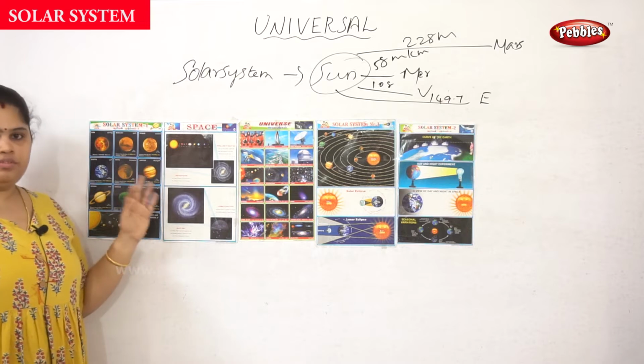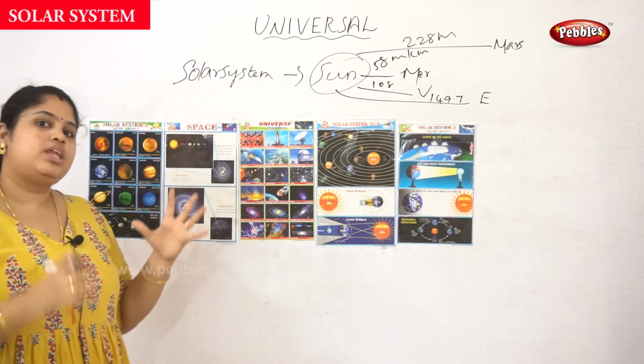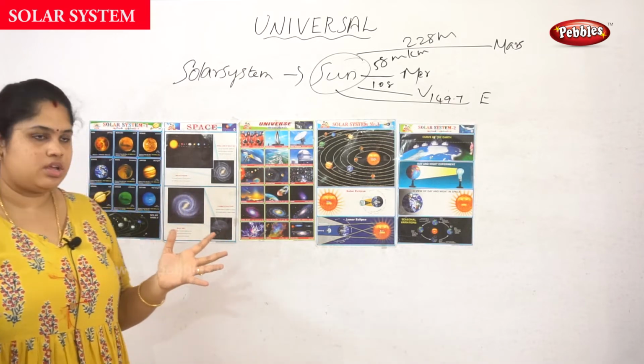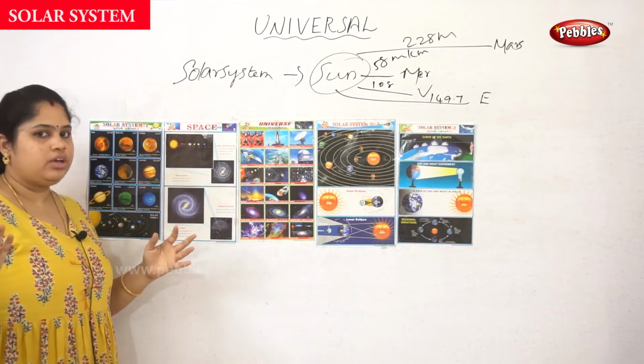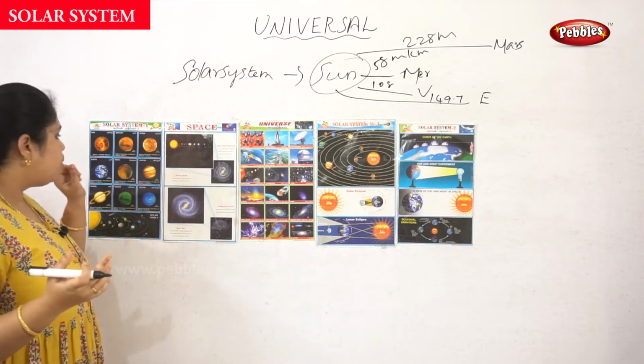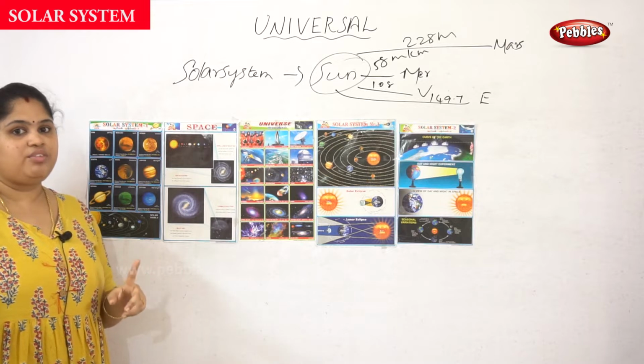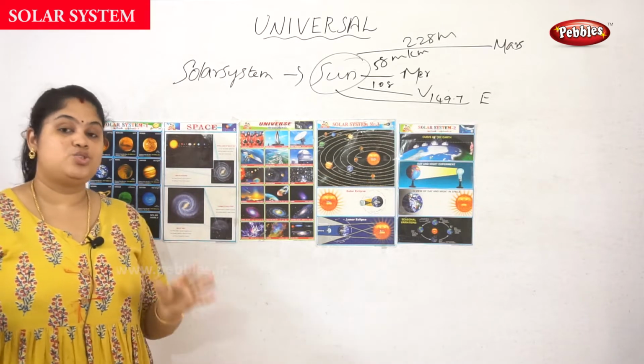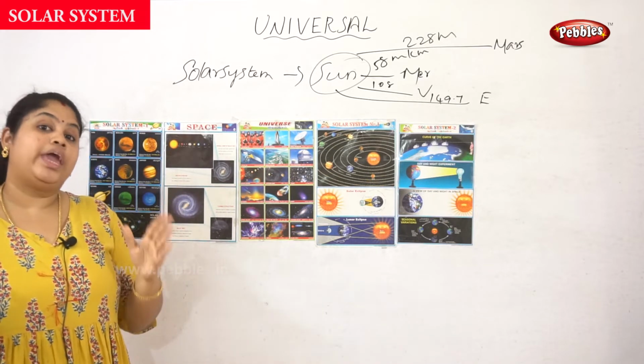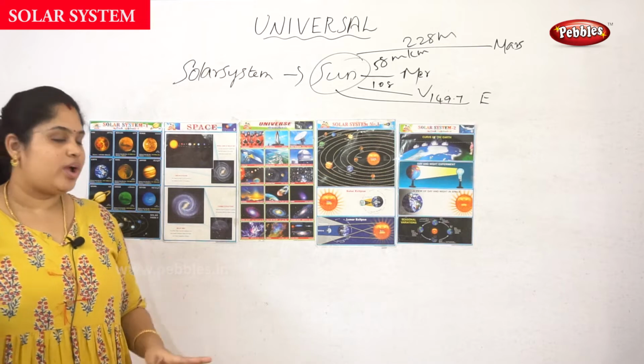Next one, Jupiter. Jupiter is the largest planet in the solar system, and there is a very important point here. One year on Jupiter is 11.8 Earth years, not days.